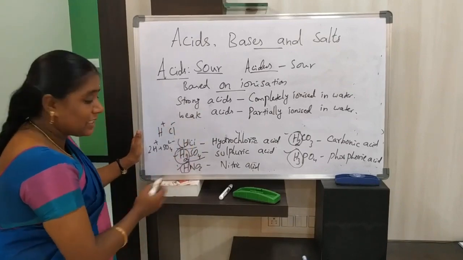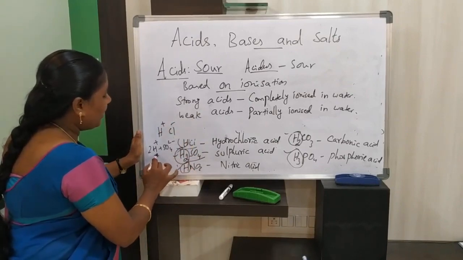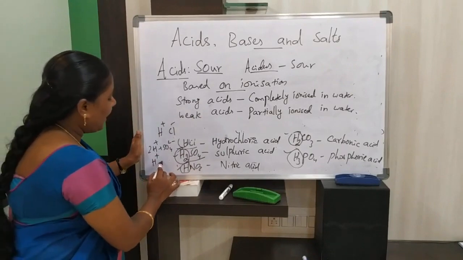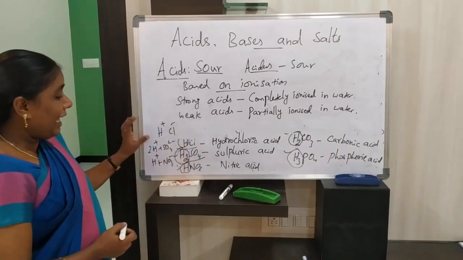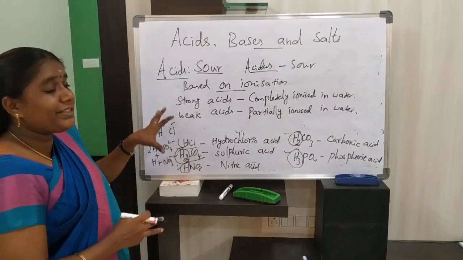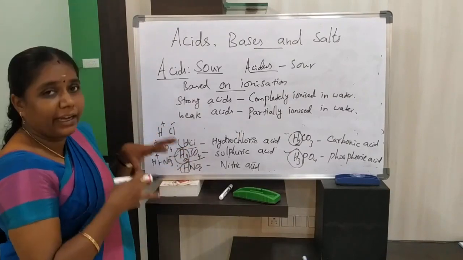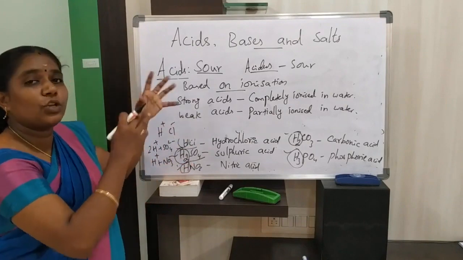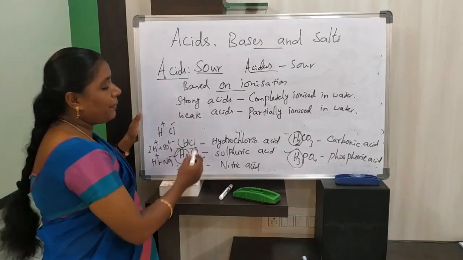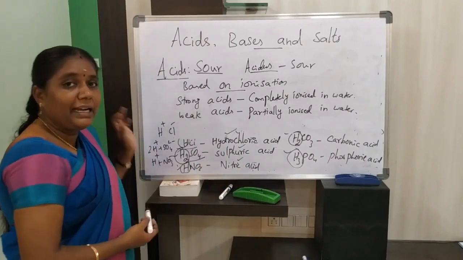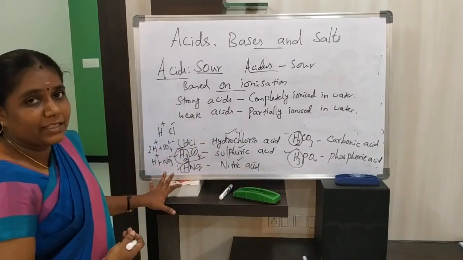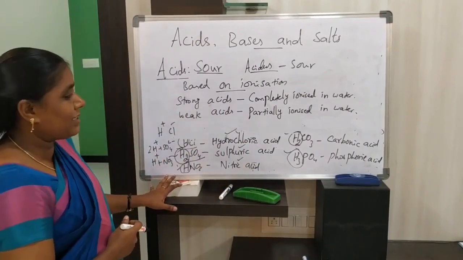Nitric acid in water completely ionizes to form H plus and NO3 minus. So, hydrochloric acid, sulfuric acid, and nitric acid are called strong acids.